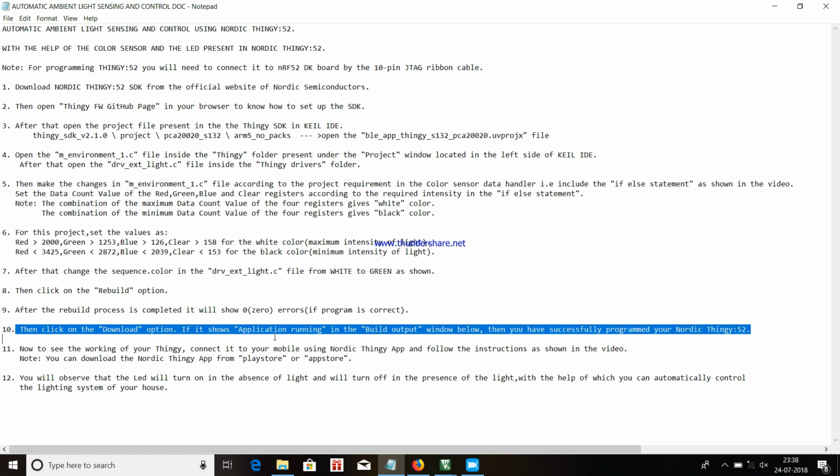Then click on the download option. If it shows application running in the build output window below, then you have successfully programmed your Nordic THINGY52.